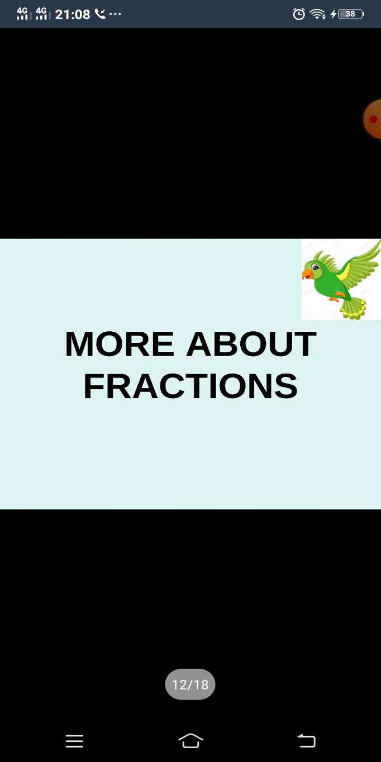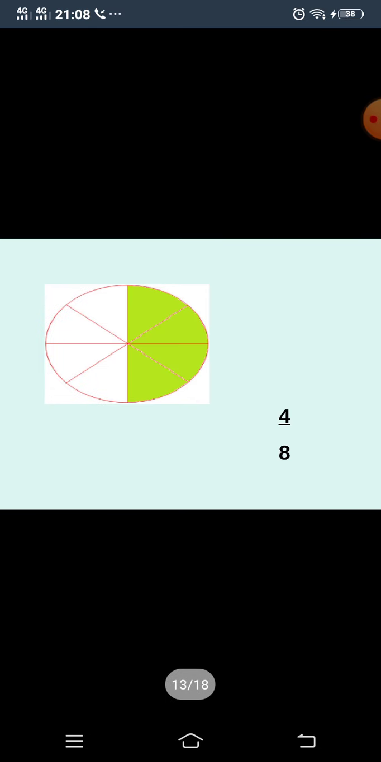Now we are going to learn something more about fractions. Here you can see we can divide a figure not only into 2 parts or 4 parts, but we can also divide it into many different parts, but the condition is that the parts should be equal. Here the circle is divided into 8 equal parts, and if you observe, 4 parts are colored and 4 are uncolored, or you can say they are blank.